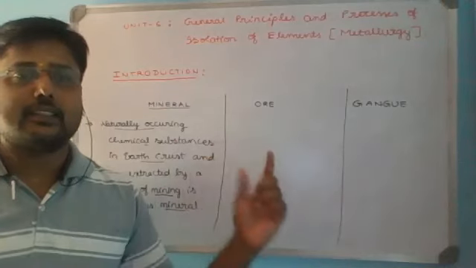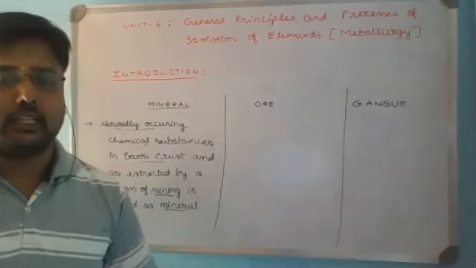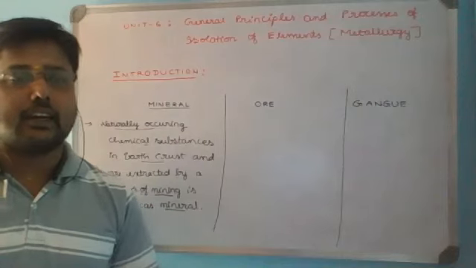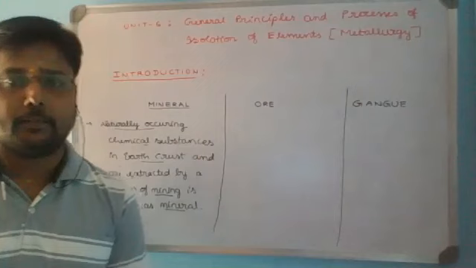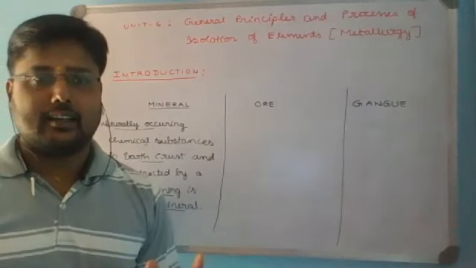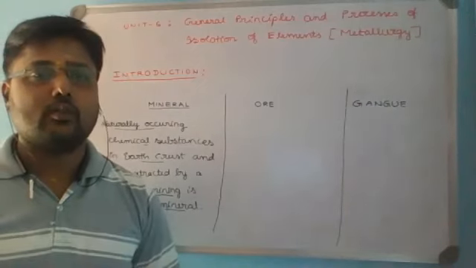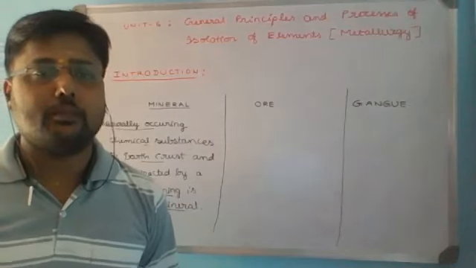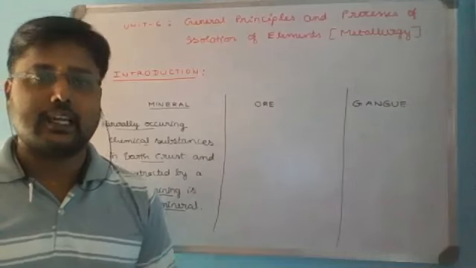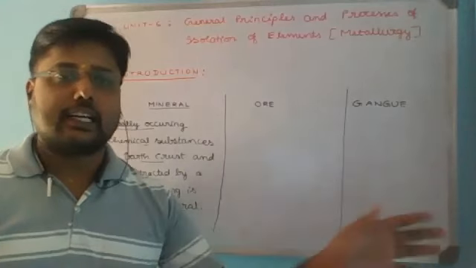Hence ore is defined as a part of mineral from which the desired element or metal can be extracted economically. The remaining unwanted impurities present, that is undesired earthy impurities associated with the desired metal, we are calling as gangue.